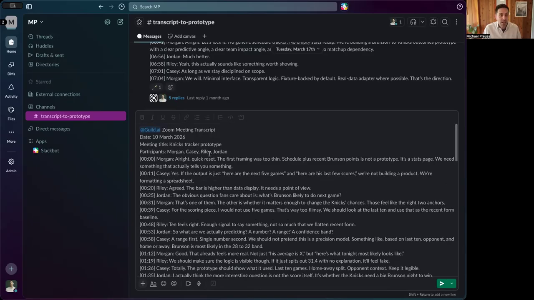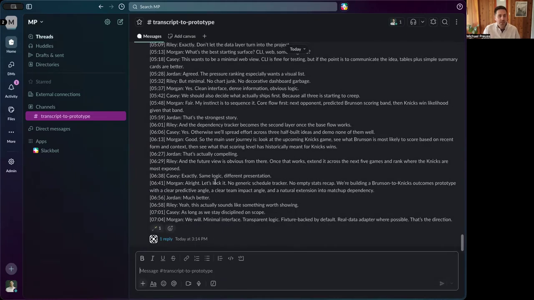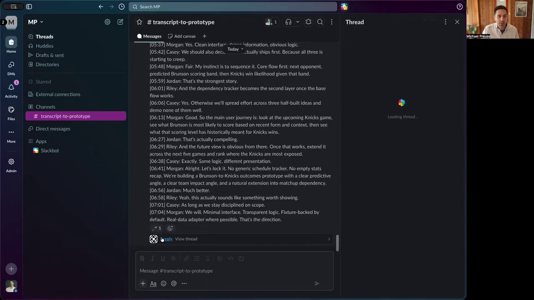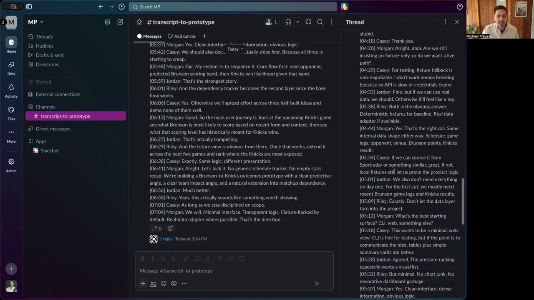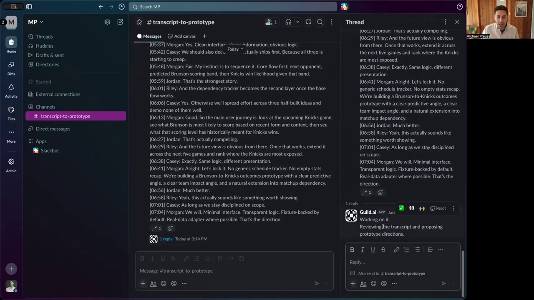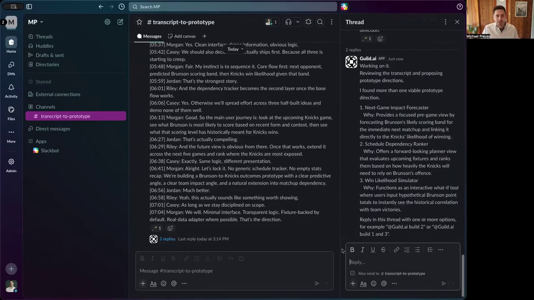So the key part is we tag the Guild app and we have it installed in Slack. So I'm going to send that forward. So the first thing that happens is Guild adds the magic wand to say we've got it, we're working on it, and it looks like the reply came really quickly. So let's take a look at what Guild has to say. Okay, acknowledged, working on it, reviewing the transcript, and proposing prototype directions. So now within Guild, the agents are going to work, reviewing the transcript, and whoa, already, that was so fast.